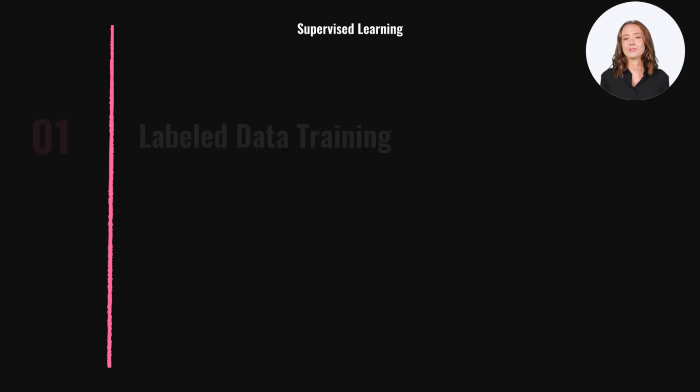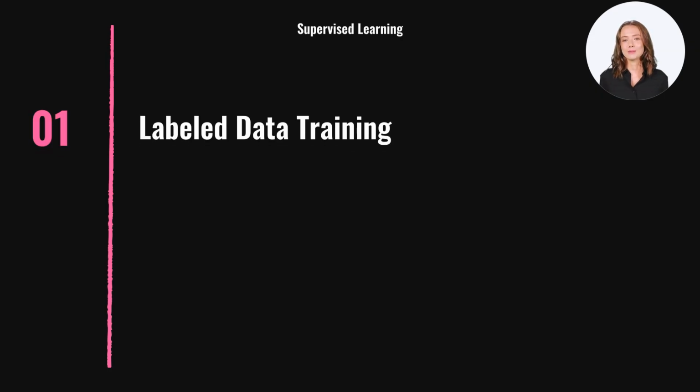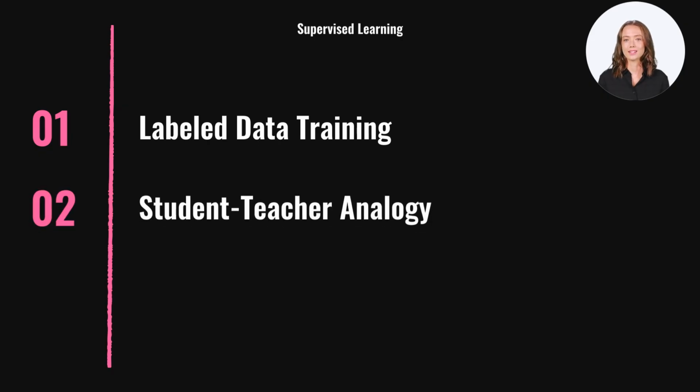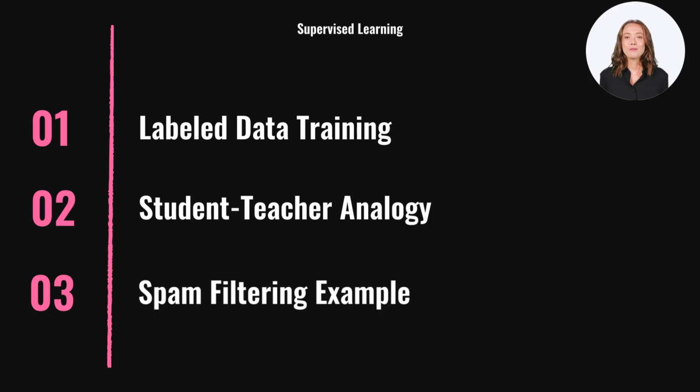Supervised learning involves using labeled data to train models that predict outputs. This approach is akin to a student learning under a teacher's guidance. A classic example is spam filtering, where the model learns to distinguish between spam and non-spam emails based on labeled examples. The goal is to map input data to the correct output efficiently.